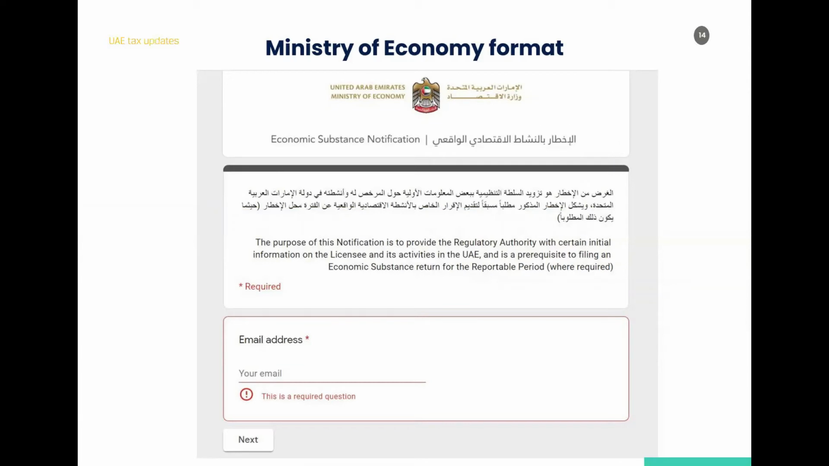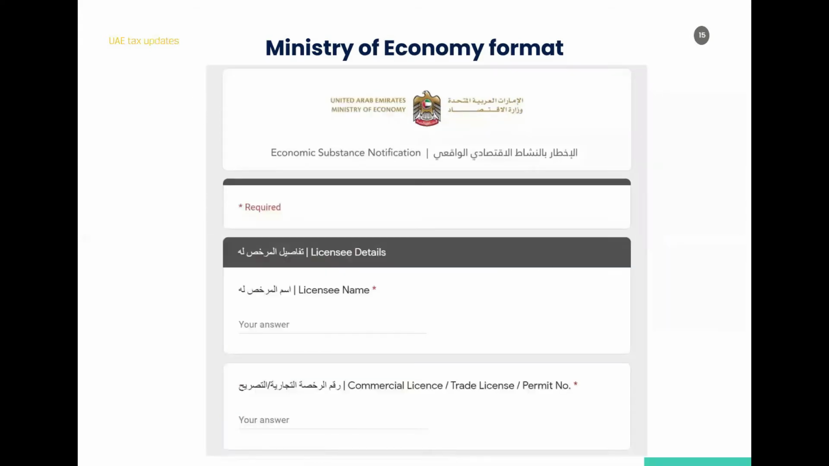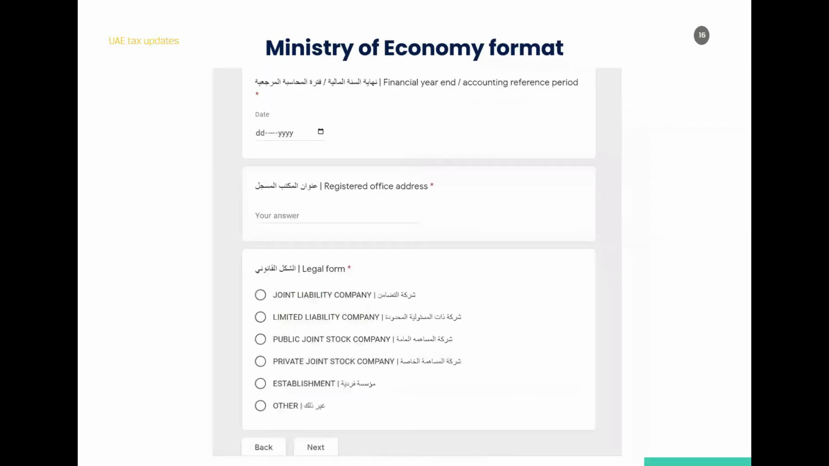The format is very much similar to what we have discussed in the earlier slides. However, there are a few very small differences which I will talk through. Overall, the content is similar. So let's start with that. First is, of course, giving the email ID, then include the licensee name, the commercial trade license number, and then going to the next slide is basically financial year end. We discussed that earlier. And also here there's a requirement to give the registered office address. You can find the registered office address on the trade license of the company.